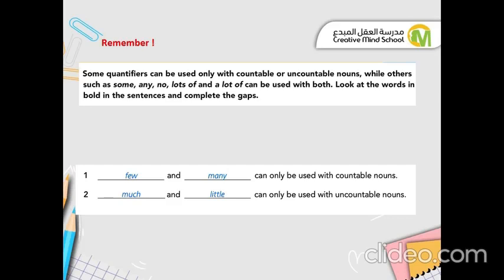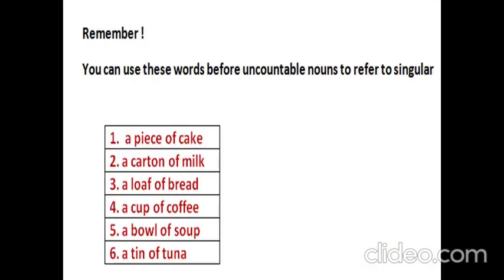Remember, you can use these words before uncountable nouns to refer to singular. For example, a piece of cake, if you want to have one piece of a cake. A carton of milk, a loaf of bread, a cup of coffee, a bowl of soup, a tin of tuna.